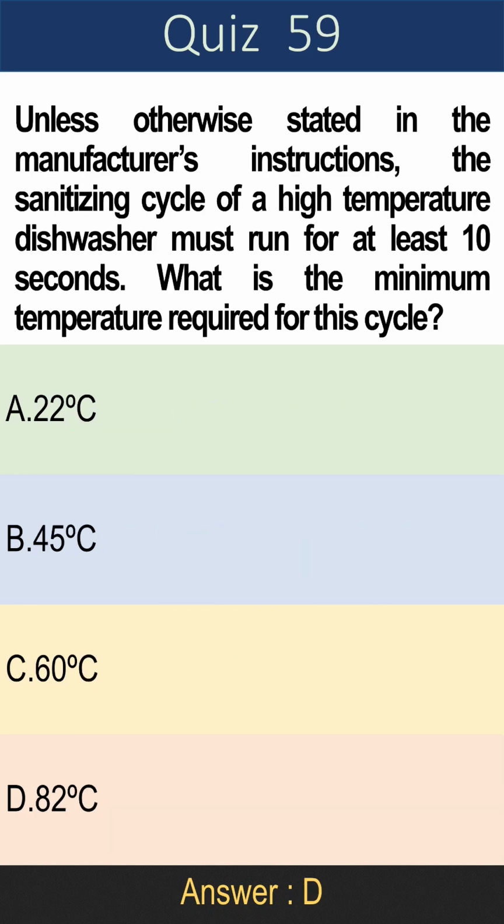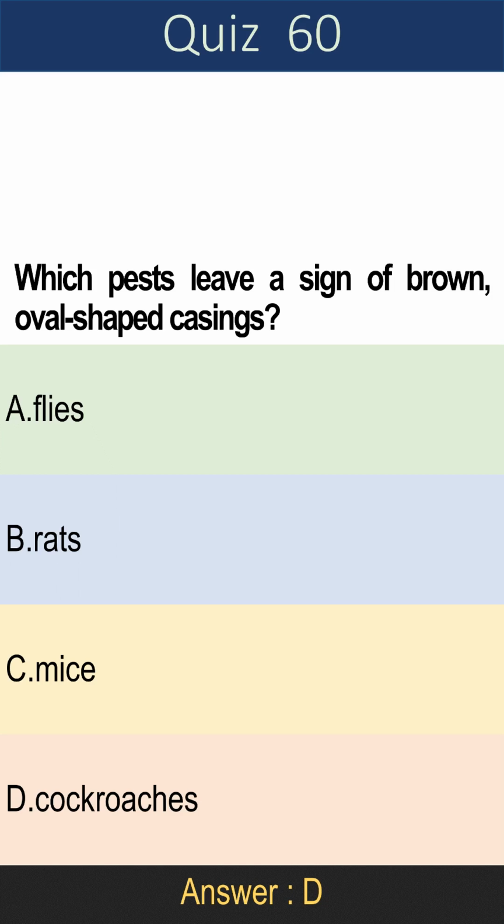Question 59. Unless otherwise stated in the manufacturer's instructions, the sanitizing cycle of a high-temperature dishwasher must run for at least 10 seconds. What is the minimum temperature required for this cycle? A. 22 degrees Celsius, B. 45 degrees Celsius, C. 60 degrees Celsius, D. 82 degrees Celsius. Answer is D. 82 degrees Celsius.